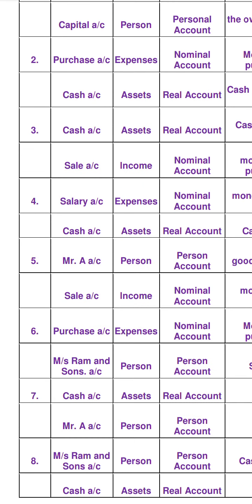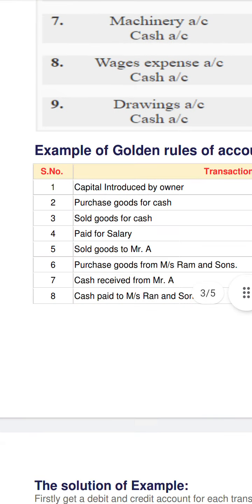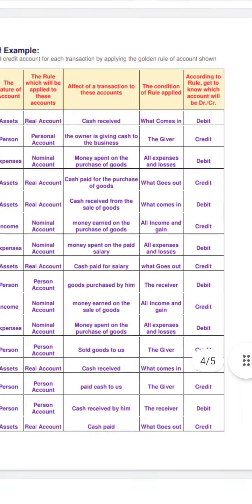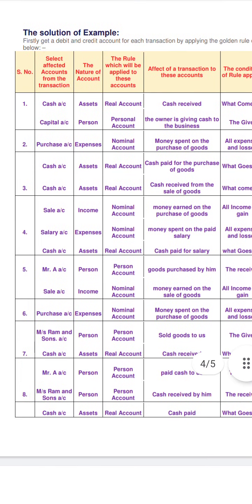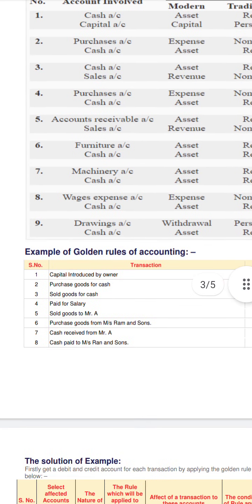Any income is a credit. Mr. A is a personal account and he is the receiver of the goods, so he will be debit, and sales income is a credit.